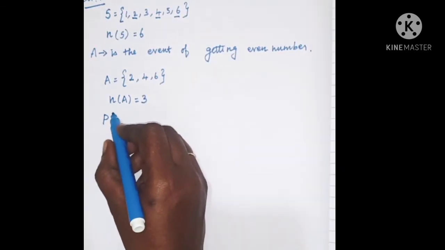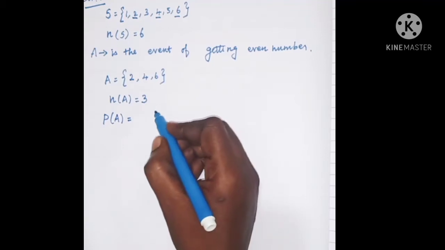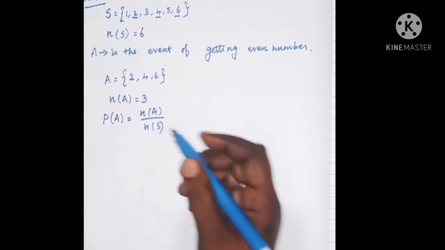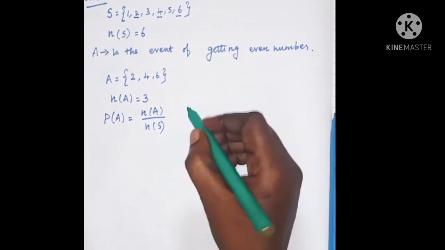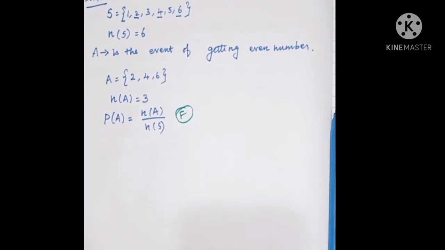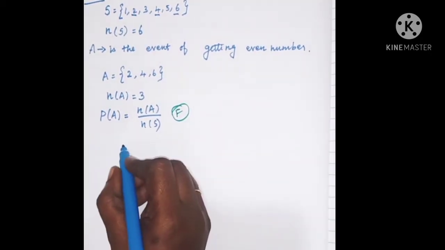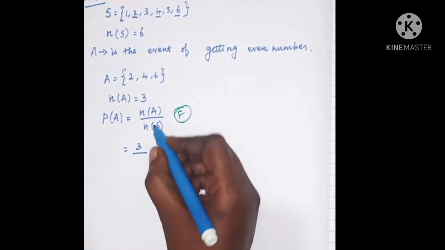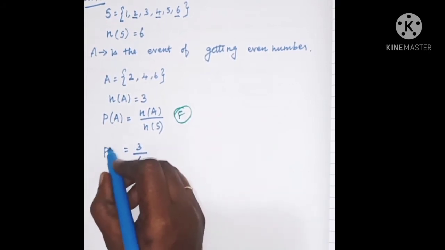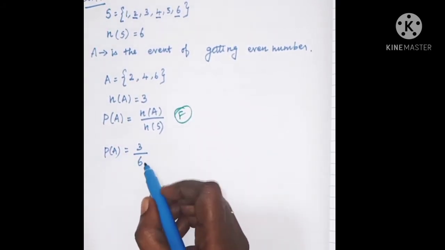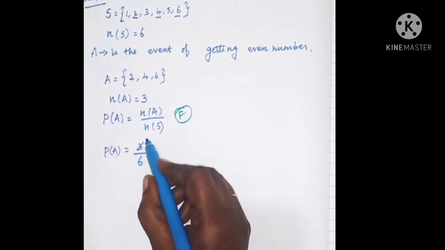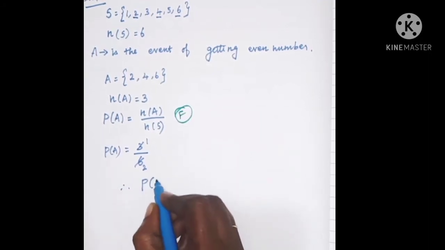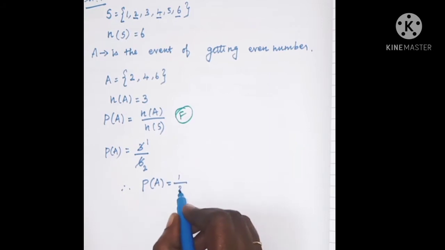Now we have to write the formula. P of A is equal to n of A divided by n of S. This is the formula of probability. Here n of A is 3 and n of S is 6. So P of A is equal to 3 by 6. Cancelling, 3 ones are 3 and 3 twos are 6. Therefore, the answer is P of A is equal to 1 by 2.